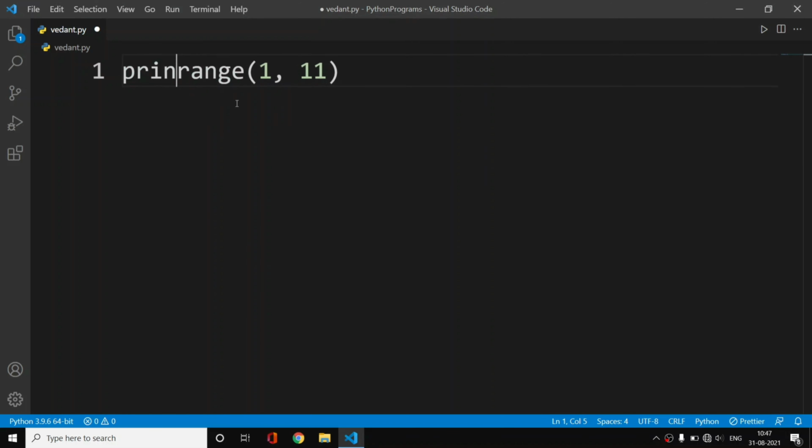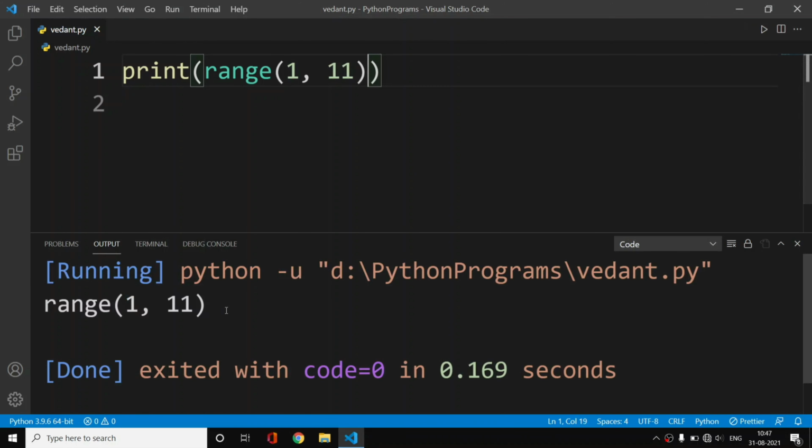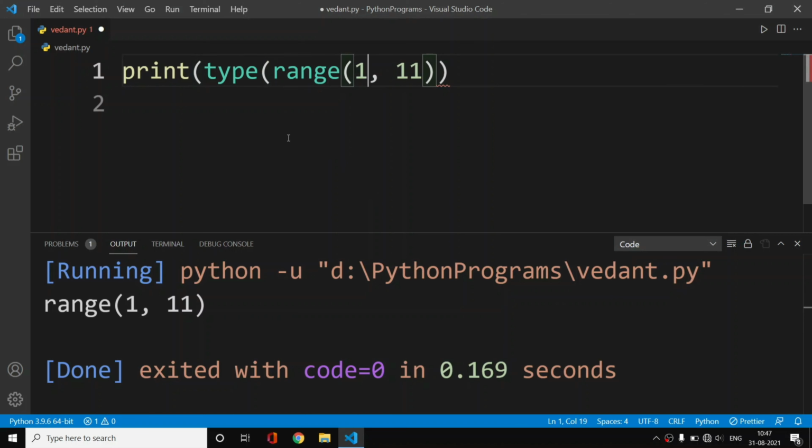So let us simply print this. By printing this, we are not going to see the numbers from 1 to 10, because this is not a loop, but we will take the help of this range function. By printing this, we can simply see this range, and it is definitely not a string, but it is a function which has these values. Now let's see the type of this range function.